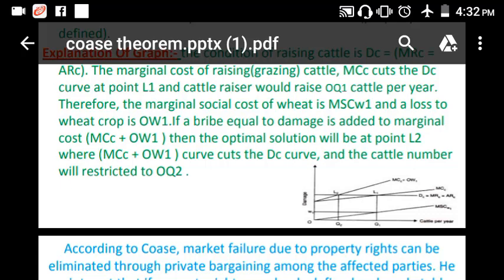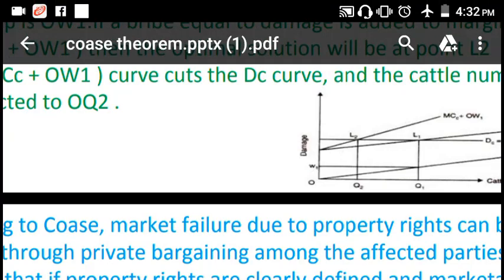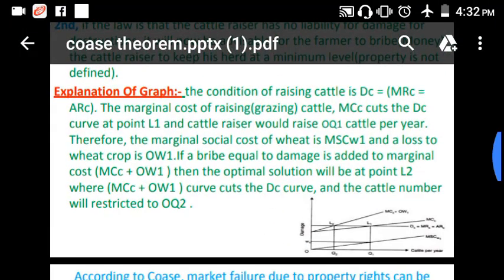Here we take the example of wheat and cattle, and the loss to the wheat crop is OW1. This is the amount lost by the wheat producer.